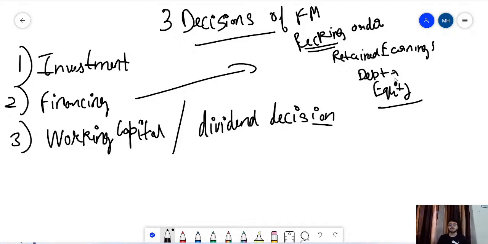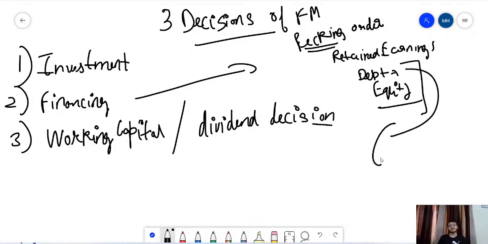So if we talk about debt and equity in particular, if we are raising more debt, then up to when can we raise debt?